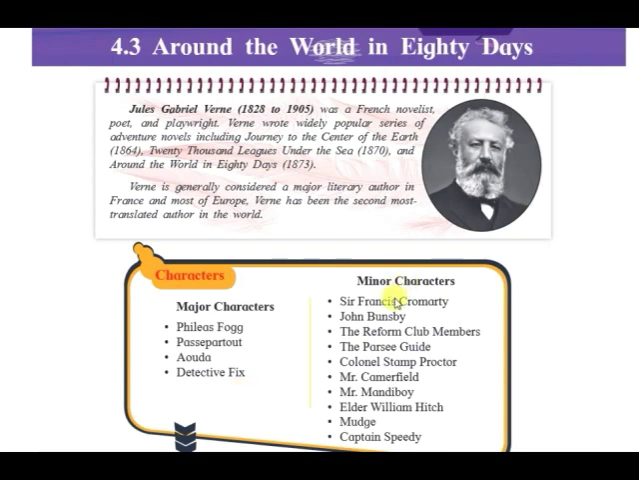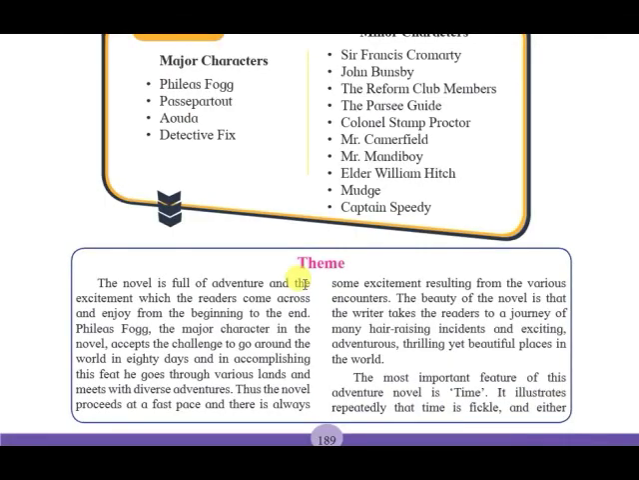Let's read about them. First is Sir Francis Cromarty, John Bunsby, the Reform Club members, the Parsi Guide, Colonel Stamp Proctor, Mr. Cammerfield, Mr. Mandyboy, Elder William Hitch, Murch, and Captain Smith of the novel.